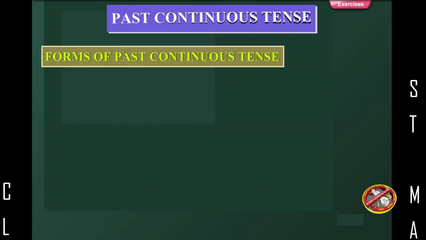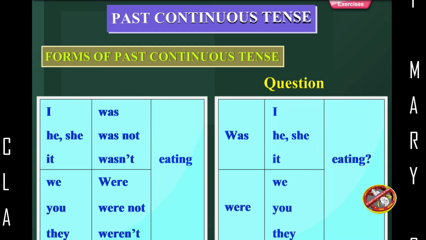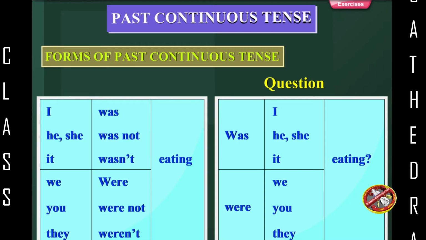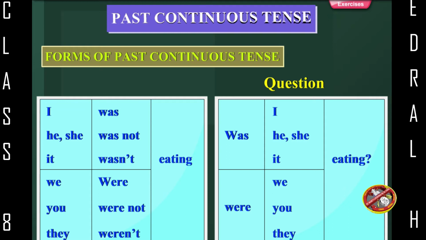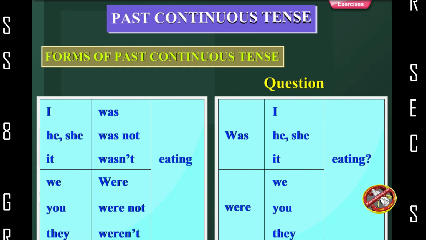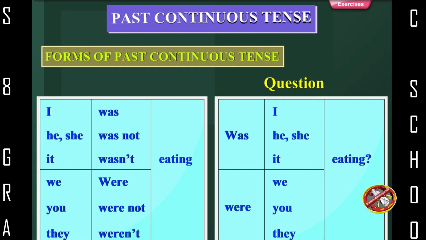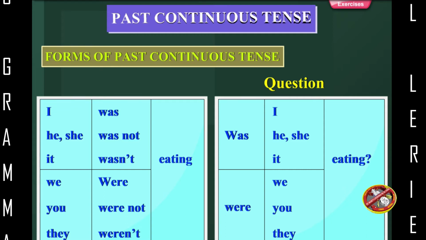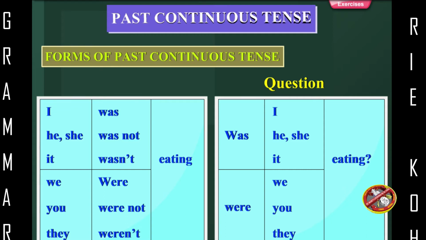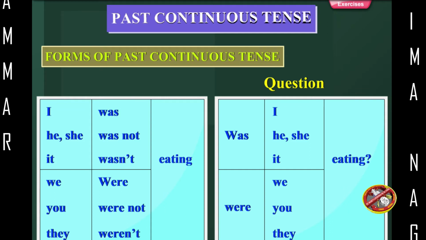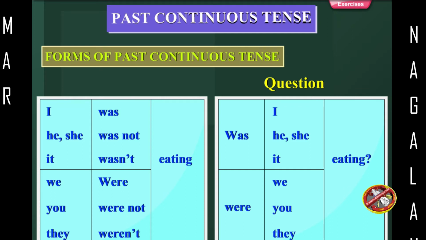Forms of past continuous tense. I was. He, she was not. It wasn't. We were. You were not. They weren't. Eating. Question: was I, he, she, it eating? Were we, you, they eating?